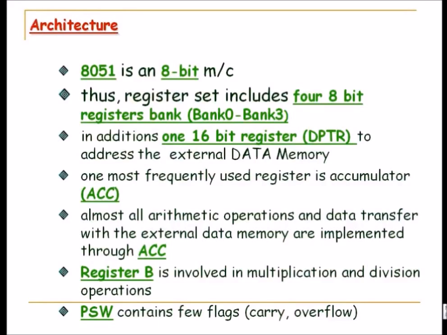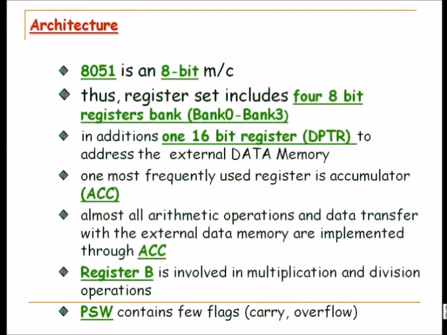There are 8-bit register banks, basically four banks available, bank 0 to bank 3. We'll see in its memory architecture how much memory it takes and how the organization is. Actually they take 32 bytes of memory, from 00 to 2F, and we'll see the memory architecture shortly.